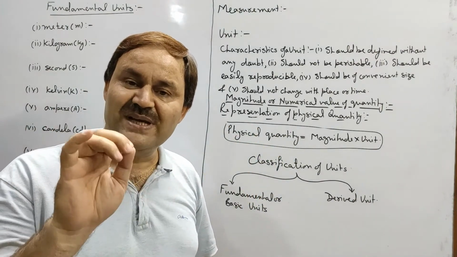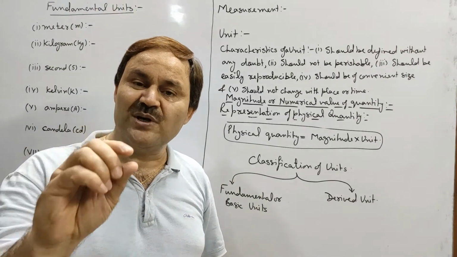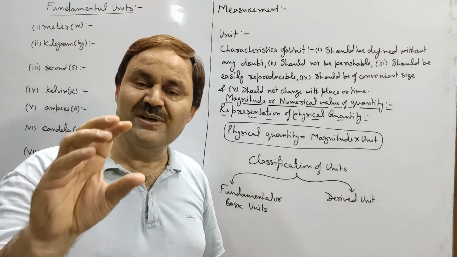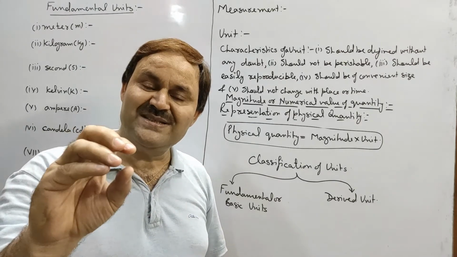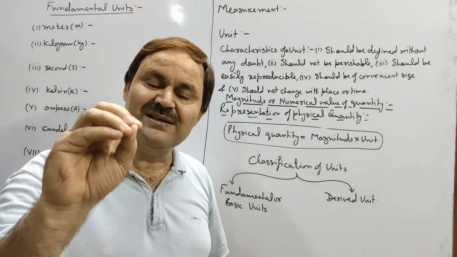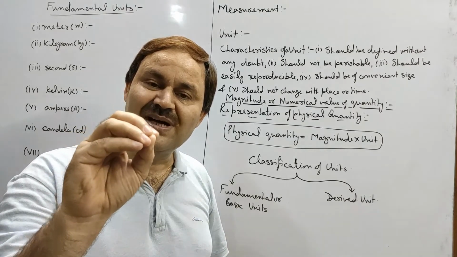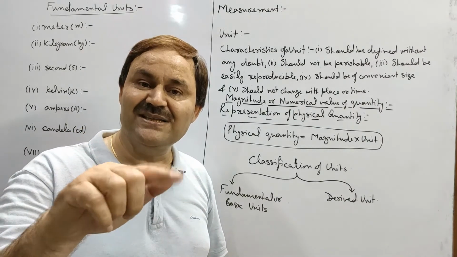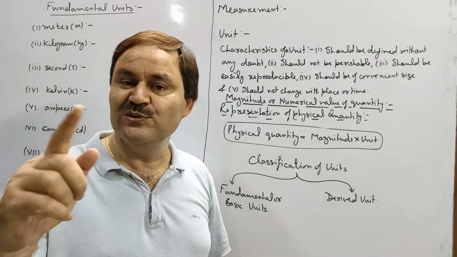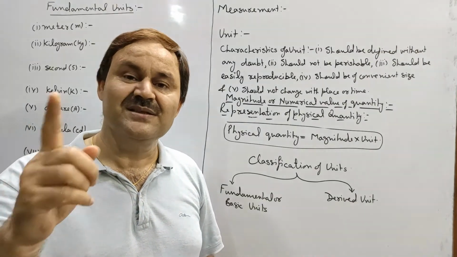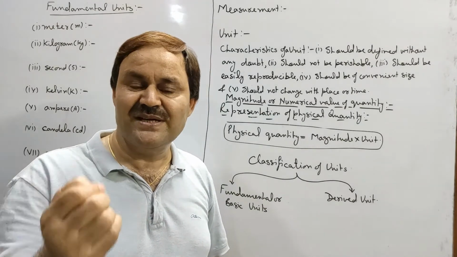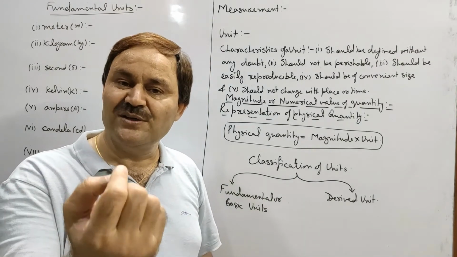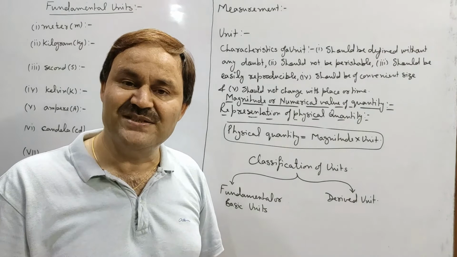Here it should be understood that for measurement of mass we will be requiring a reference standard of mass. To measure length we will be requiring a reference standard of length. It means length will be measured by the unit of length. Mass will be measured by the unit of mass. Say we are having a unit of mass as 1 kg.